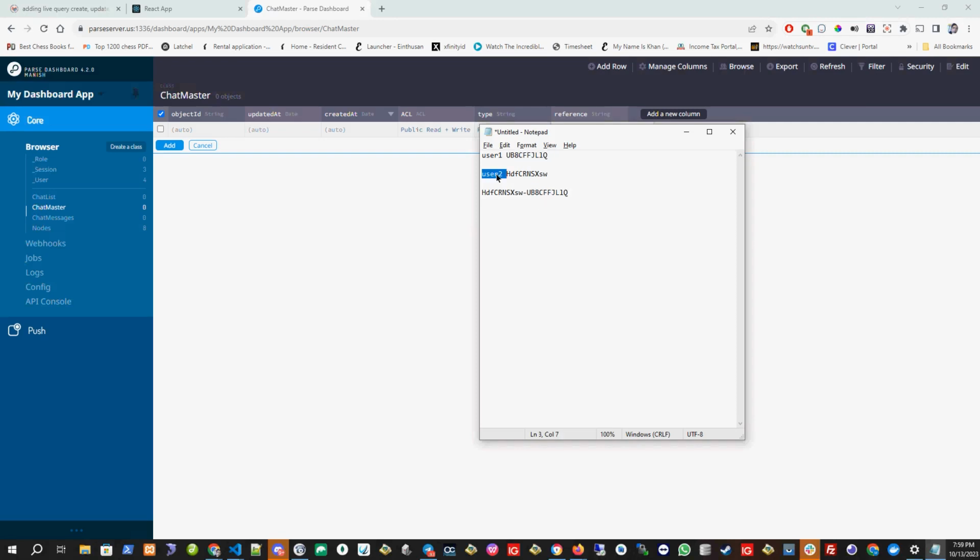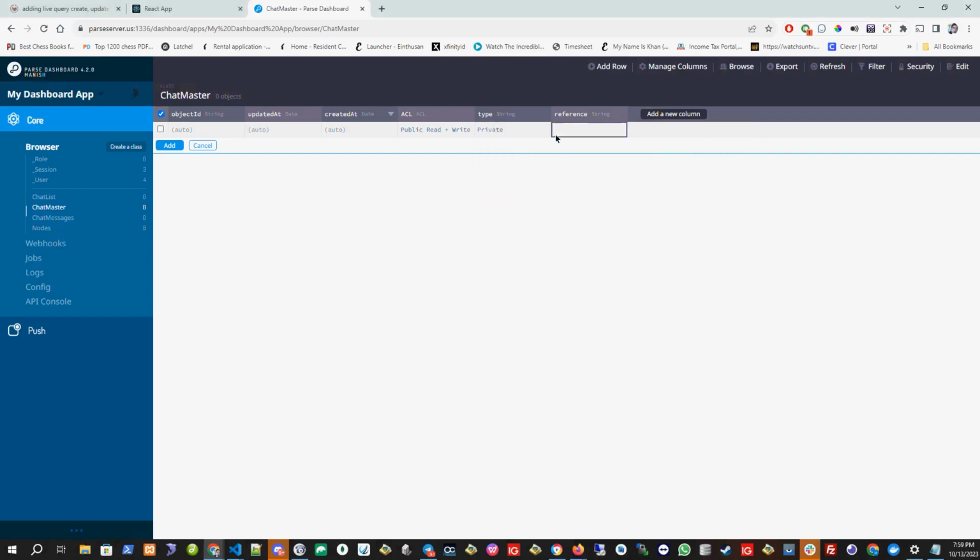So if user 1 is chatting with user 2, then they will get this ID because H comes first. And if user 2 wants to chat with user 1, then also H will come first. I will check which one comes first, put that here, and the second one after it. So whether user 1 initiates or user 2 initiates, the reference will be like this only. So we will know that these two users have already chatted before.